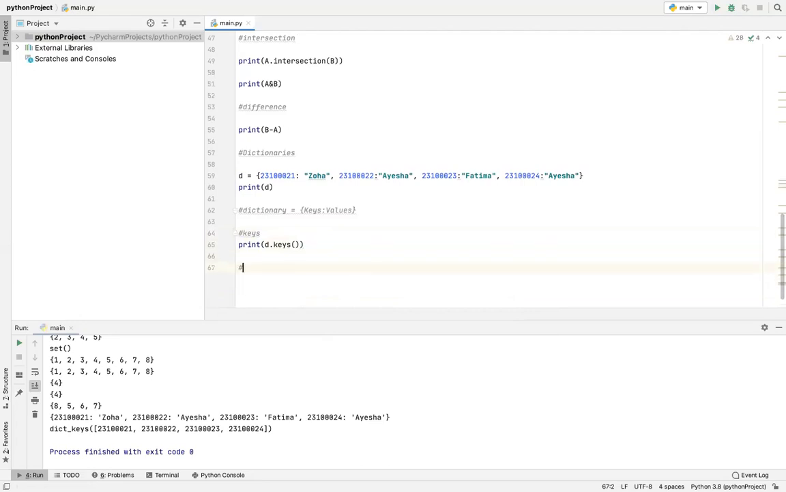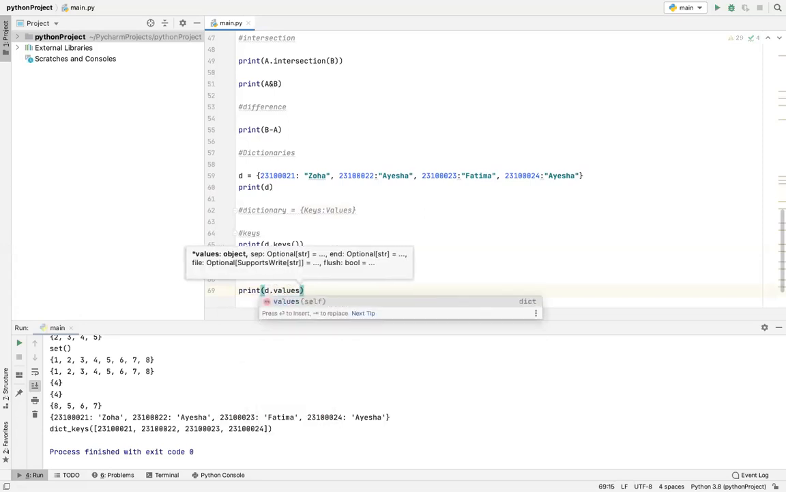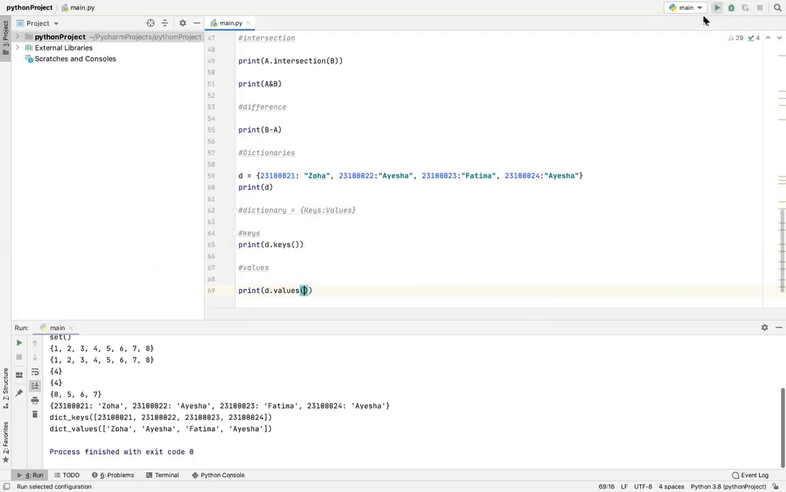Now to print the values, it's very similar to the way we did it right now. Print the name of the dictionary dot values parentheses, and the values will be printed. You can also see that they're printed in the form of a list. Acha, so that's how you print them separately.